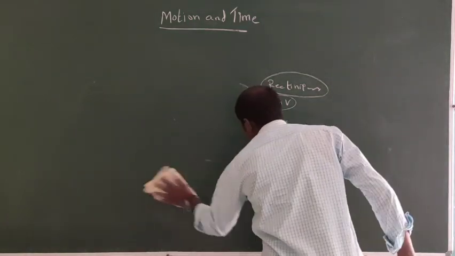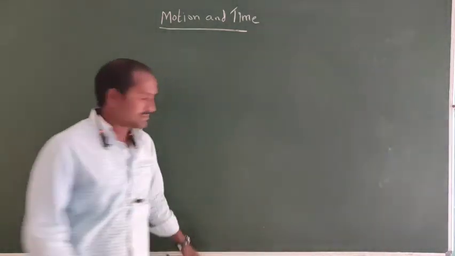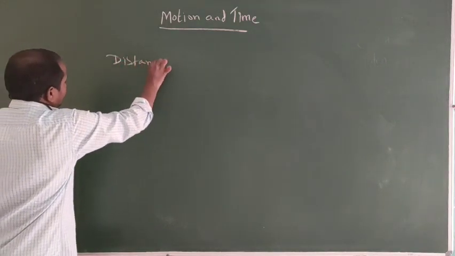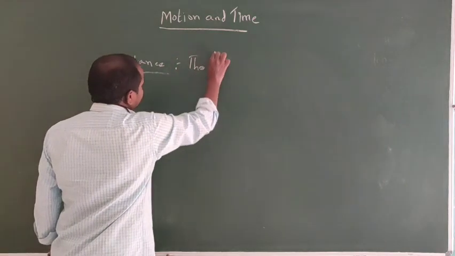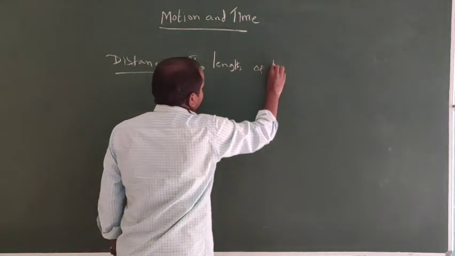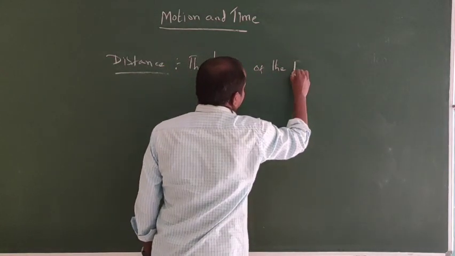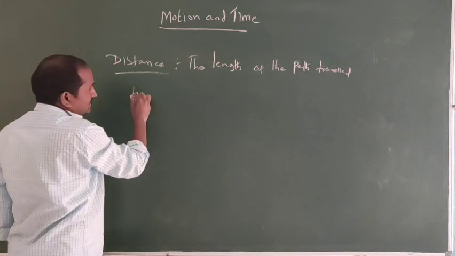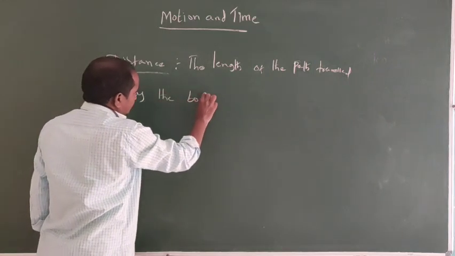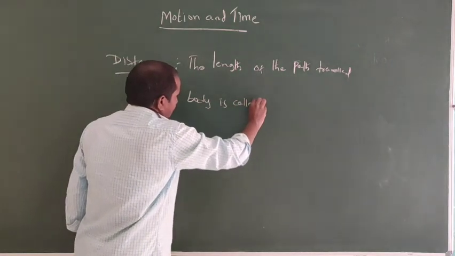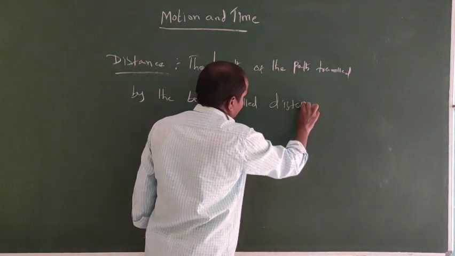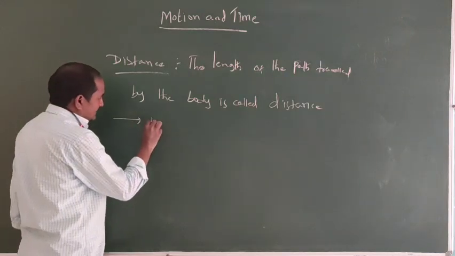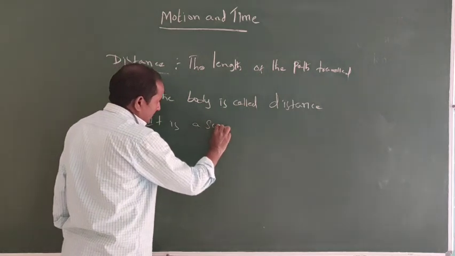The length of the path traveled by the body is called distance. Distance is a scalar quantity.